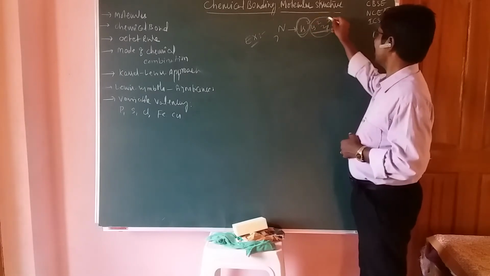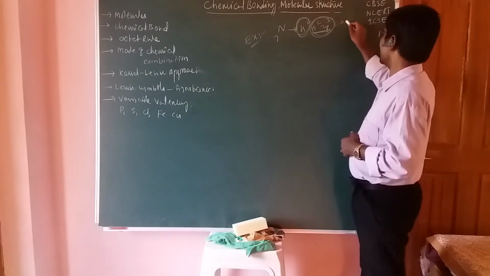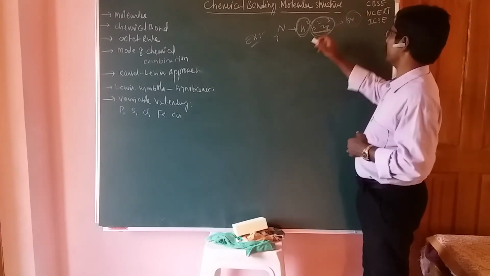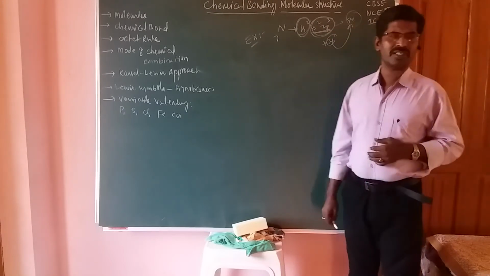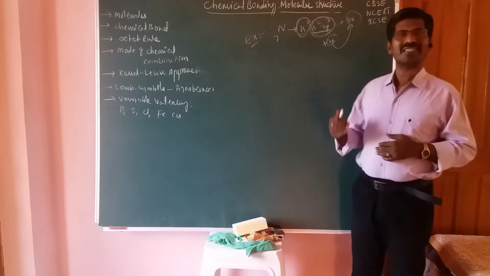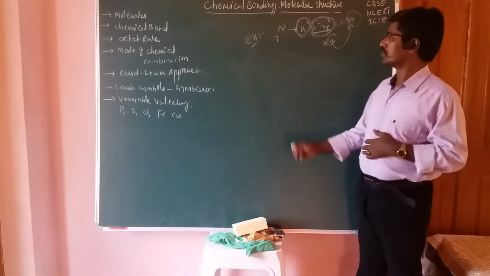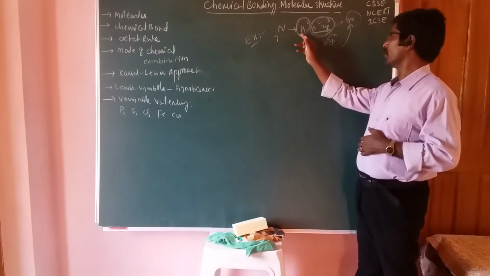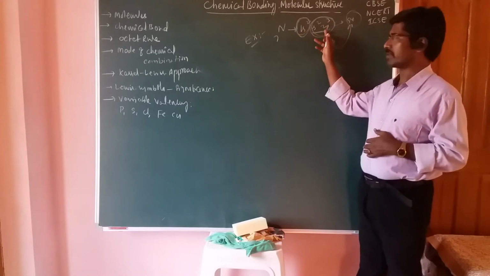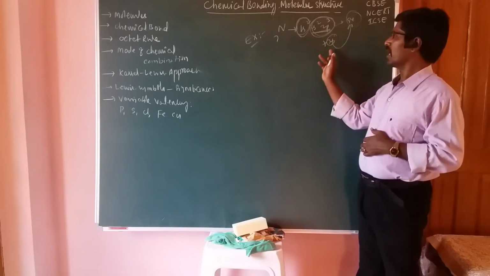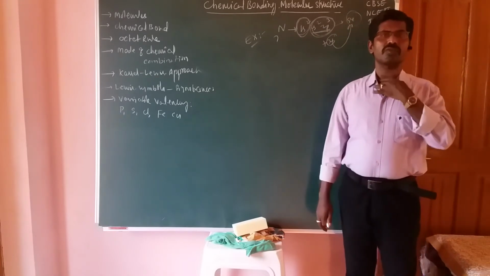So here it has 5 electrons in the outermost orbital. It requires 8 electrons in the outermost orbital, so we should add 3 electrons to get an octet configuration. Okay students, it requires a further 3 electrons to get that stable or octet configuration. So this is the concept. Nitrogen 7, 1s2, 2s2, 2p3. Now two inner electrons are present and 5 outermost electrons are present. If we add 3 more electrons to those 5 outermost electrons, then there are 8 electrons in the outermost orbital.